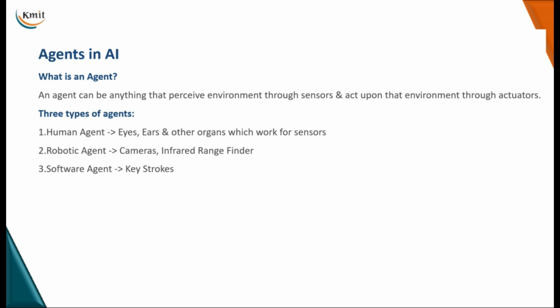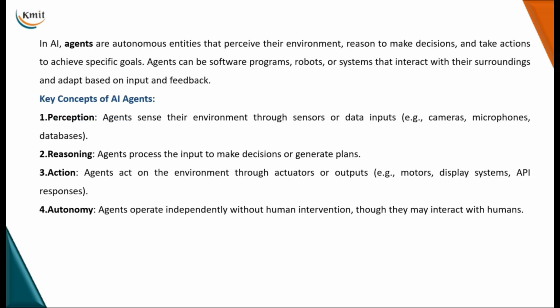So basically we categorize AI agents into three basic types: human agents, robotic agents, and software agents. Depending upon the categories based on their complexity and capabilities, we have different types of AI agents like simple reflex agent, model based reflex agent, etc. We also have different environment types in which an agent operates, and these vary significantly.